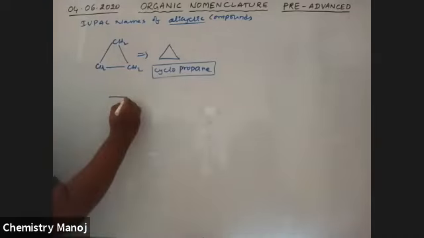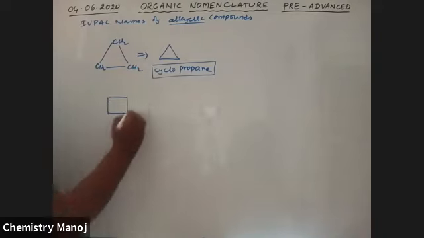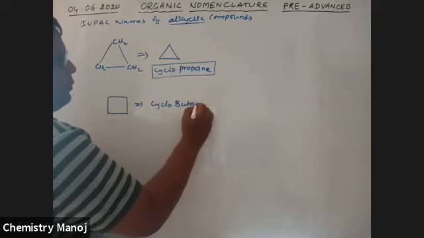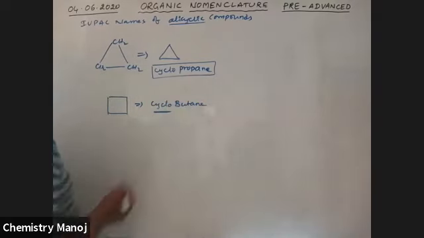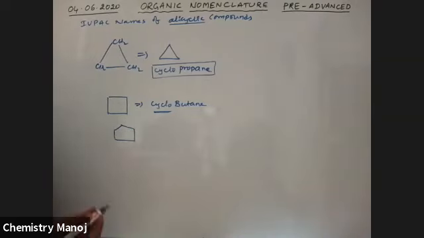Similarly, see here, it is butane, a 4 carbon chain. So the name of this compound is cyclobutane. Cyclo is the primary prefix. Next, what is the name of this compound? A pentagon. 5 carbons are there.